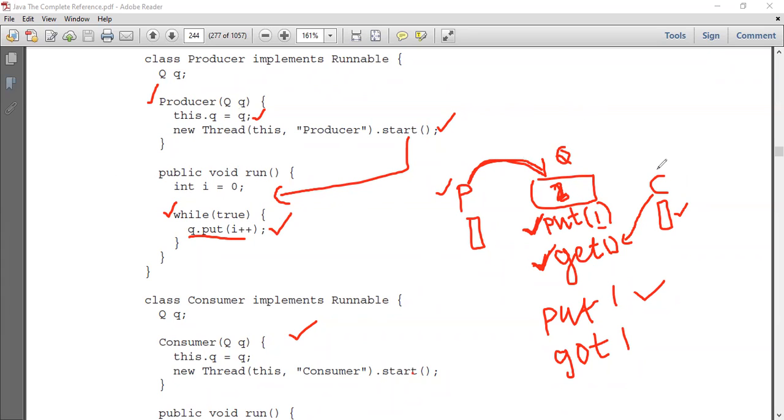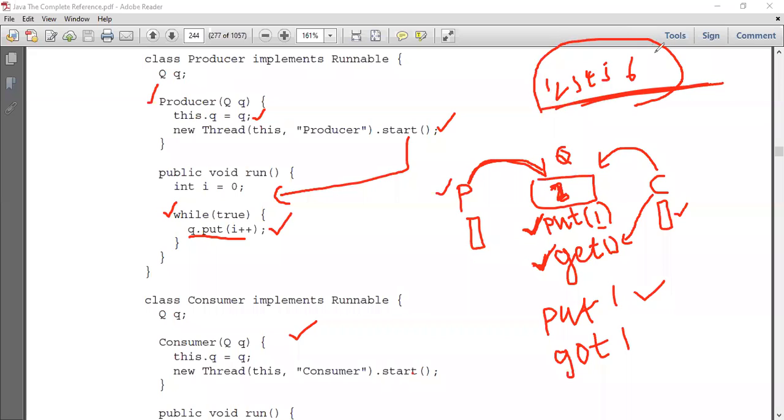In this block of code, I'm not waiting for the consumer to consume the value. Continuously I'm going to produce the value, that is 1, 2, 3, 4, 5, 6. Why? Because I placed this q.put in an infinite loop, so I'm continuously producing a value. I'm not waiting for the consumer to consume it. This is the first observation. Now let us move to the second observation.